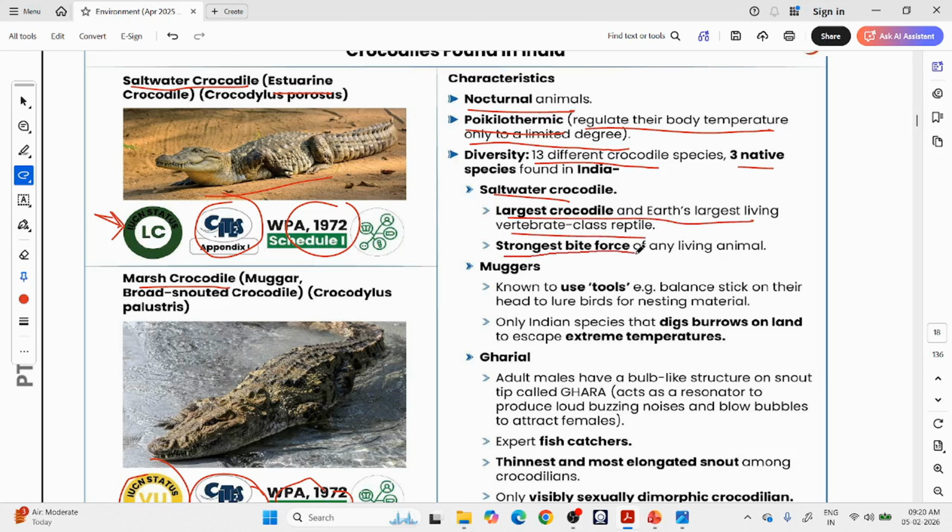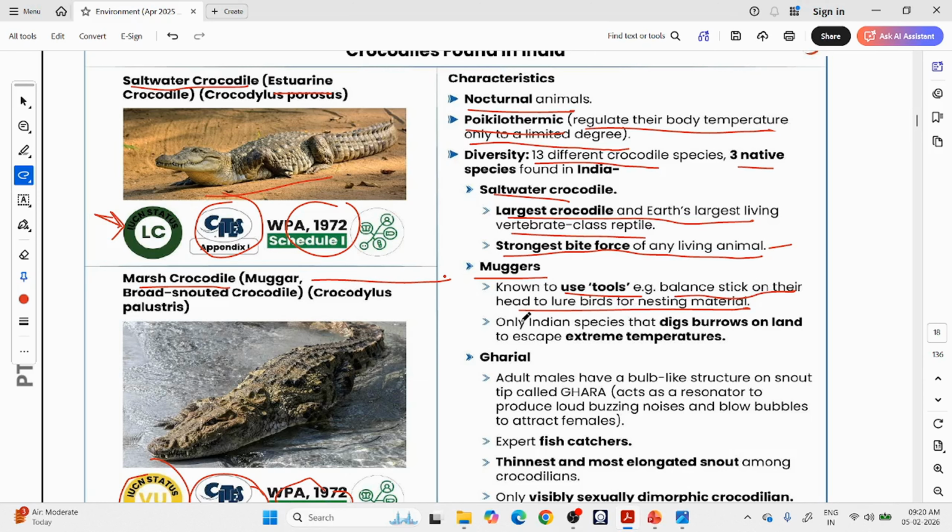Crocodiles have the strongest bite force of any living animal. See this statement, if it is given in prelims, it is true. Then muggers, the mugger or marsh crocodile, are known to use tools. For example, they balance sticks on their head to lure birds seeking nesting material. So this becomes very important.